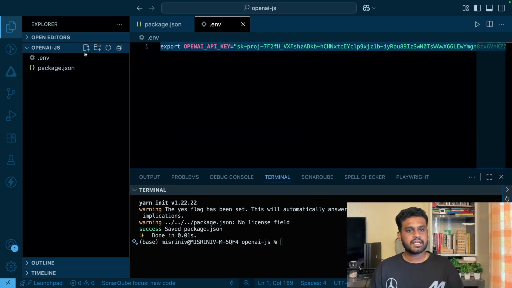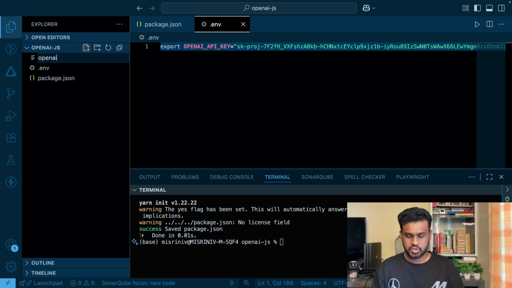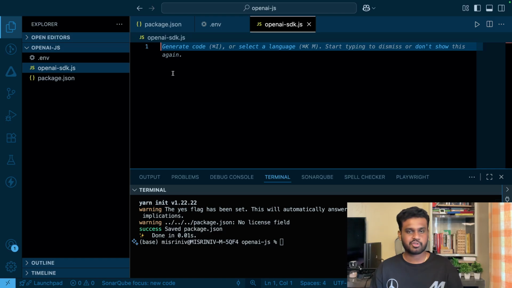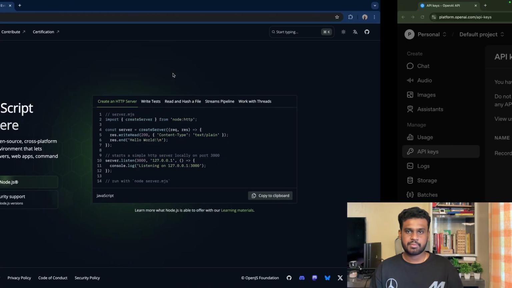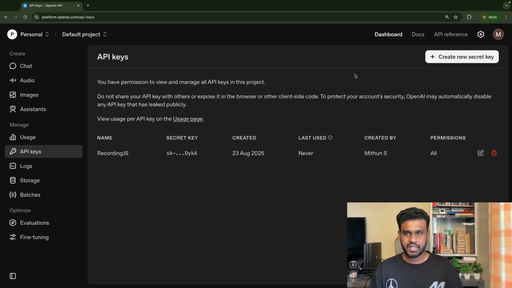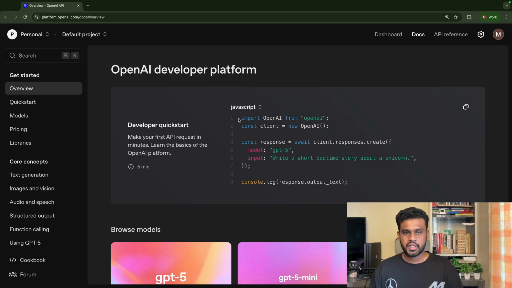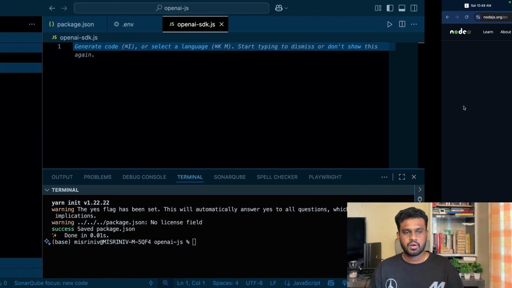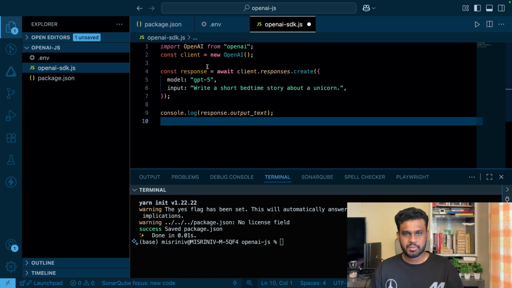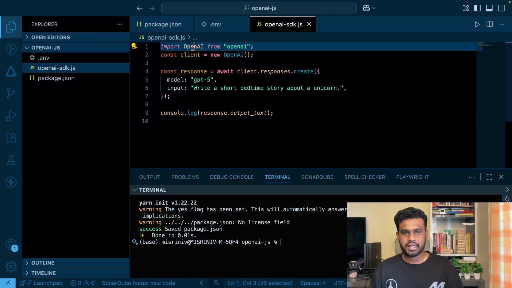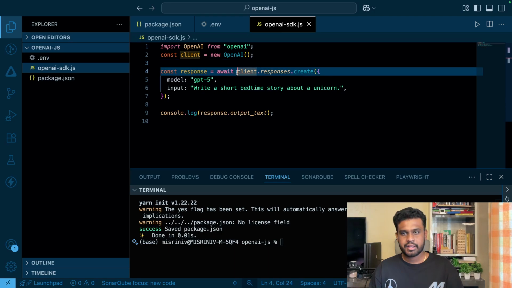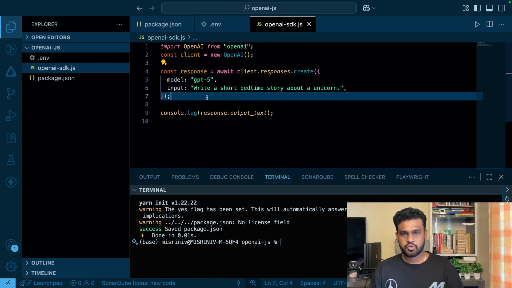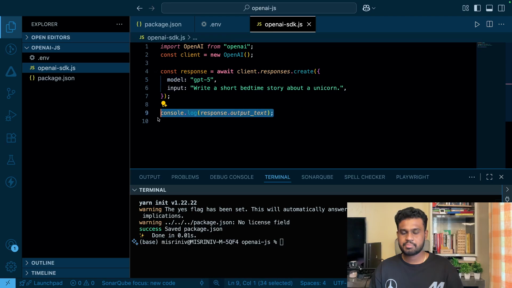Great. Now let's create OpenAI SDK.js, where we are going to use the software development kit provided by OpenAI. This is not third party. Everything is coming from OpenAI itself. So here, let's go to docs. You can see they provide JavaScript and Python. We'll see Python in the next video. Now let's copy paste this code. What's happening here is very important. They are importing OpenAI, creating an instance of it, generating the response for this input with this model, and printing the output.